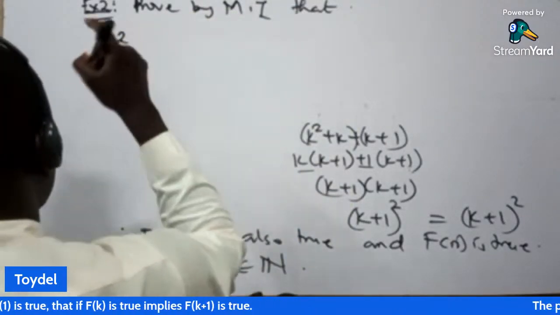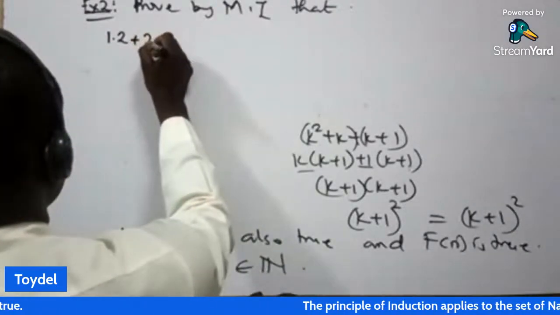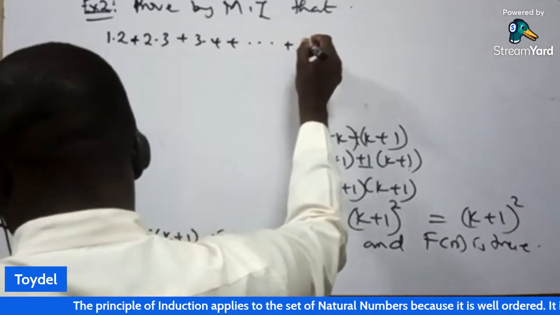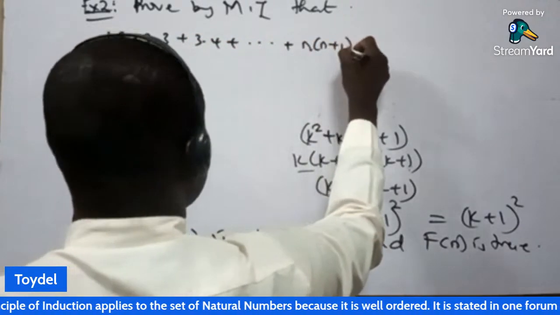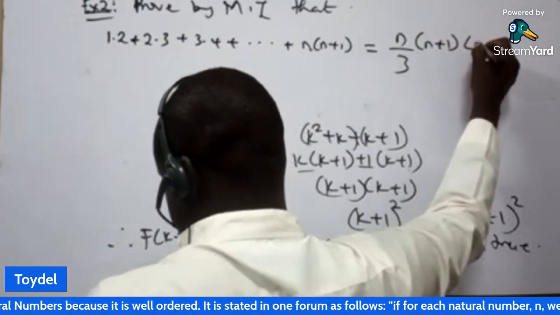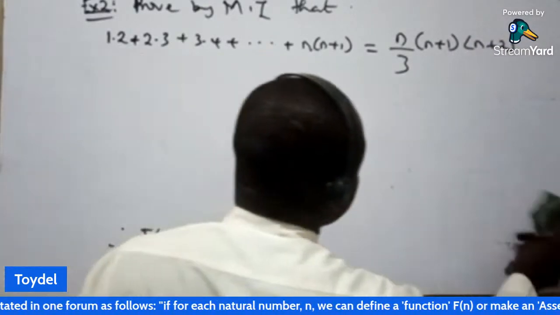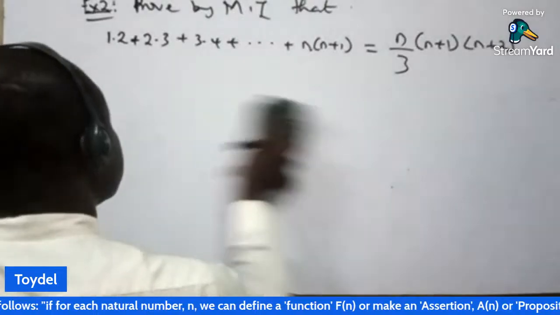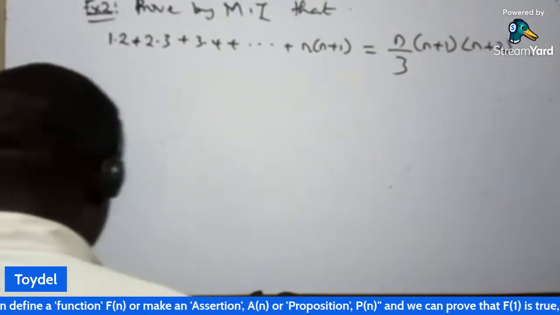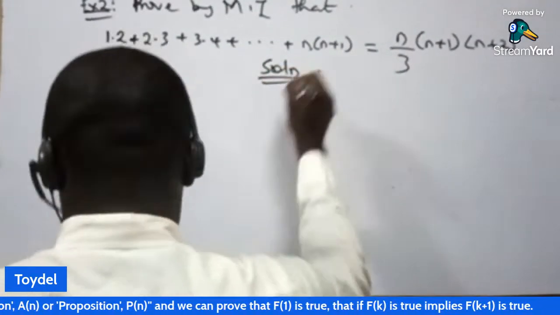1 times 2 (dots connote multiplication in mathematics) plus 2 times 3 plus 3 times 4 plus dot dot dot plus n into bracket n plus 1 is equal to n all over 3, n plus 1, n plus 2. So this is what we want to show by mathematical induction, that the left hand side, that's what we have on the board, is true. So that's what we are given. That's what we want to show. So what do we do here? Of course, we start with n equal to 1.